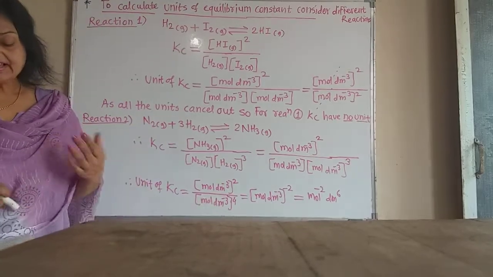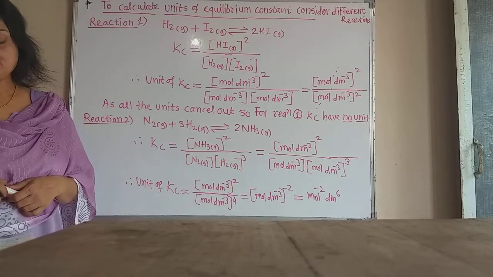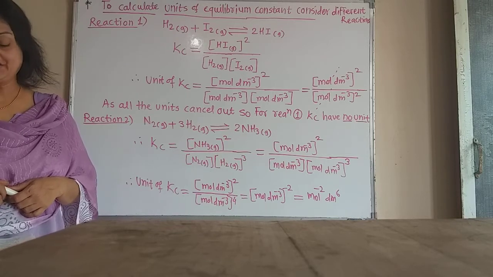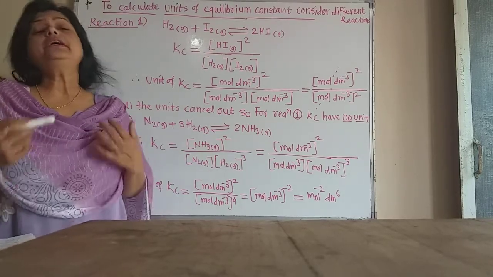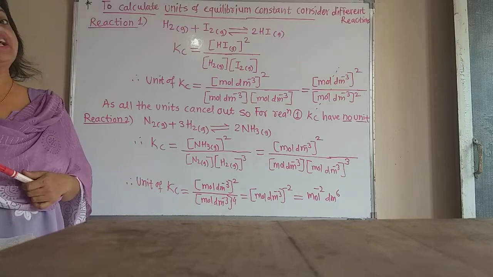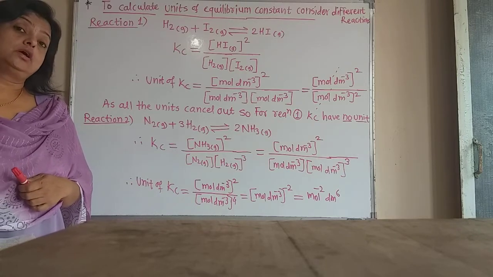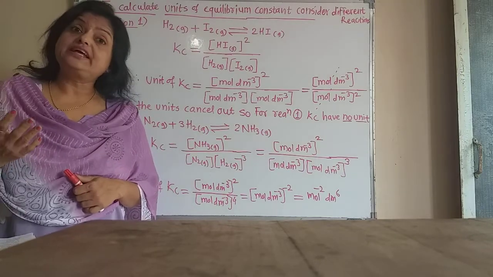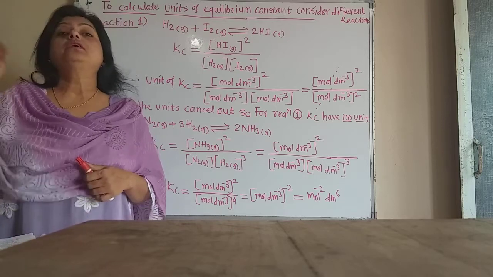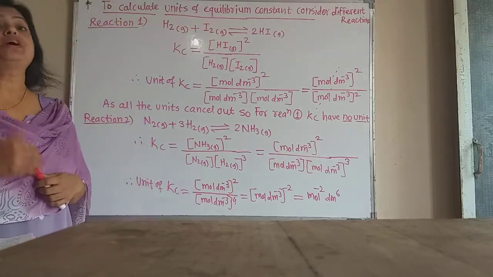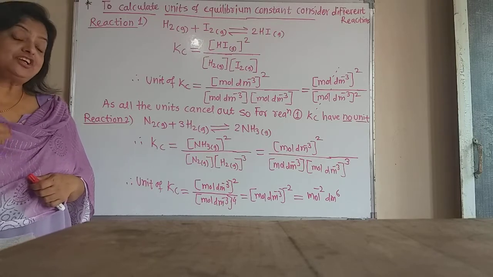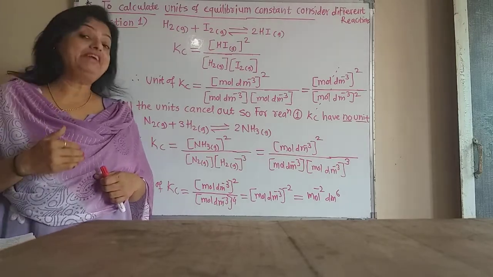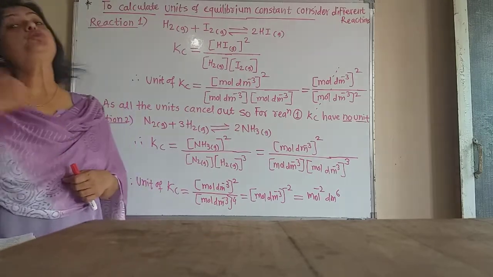Now next, a higher value of Kc or Kp means more concentration of product is formed and the equilibrium point is more toward the right hand side, and vice versa. That means if the value of Kc is more, what does this denote? This denotes that the forward reaction is faster than the reverse reaction, and the reaction always favors reactant to product.